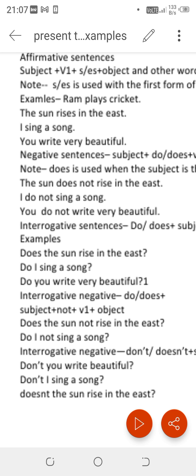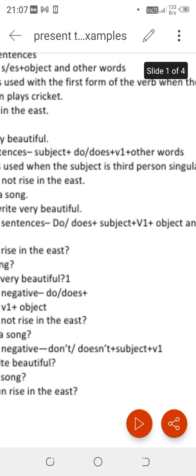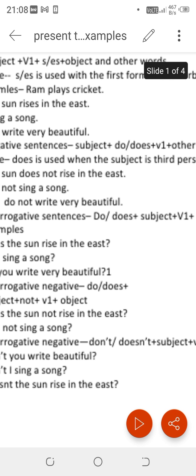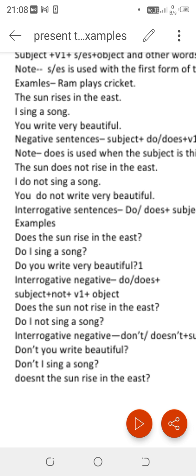Interrogative sentence, as far as we are concerned, in an interrogative sentence the helping verb comes first. Here the helping verbs are do, does, plus subject, plus verb first form, plus object and other words. And if you want to add what, why, when, the wh family, you will write it first, before do and does. So let us make interrogatives of the above sentences, which will make it easier to understand.